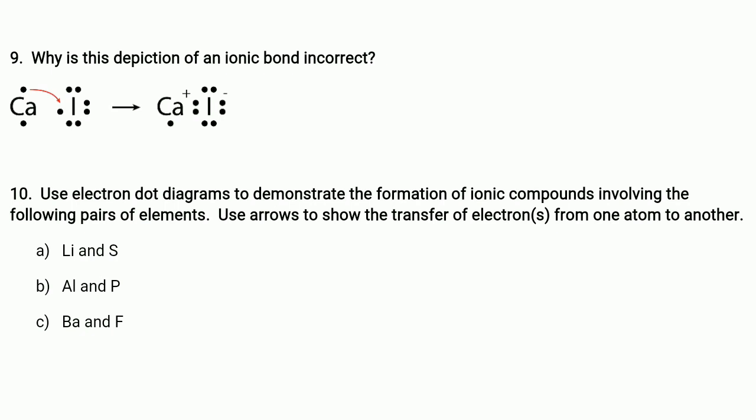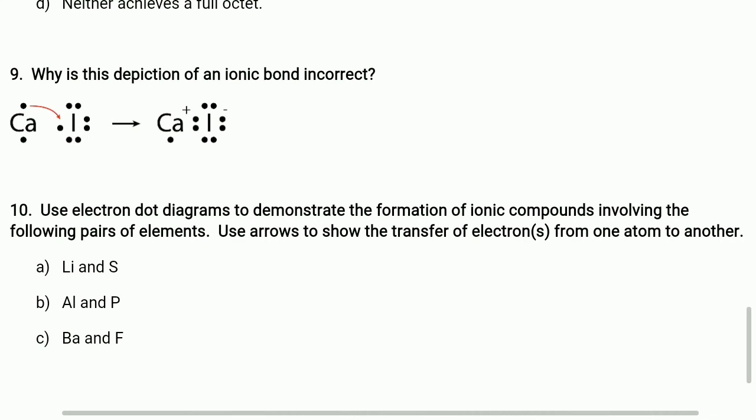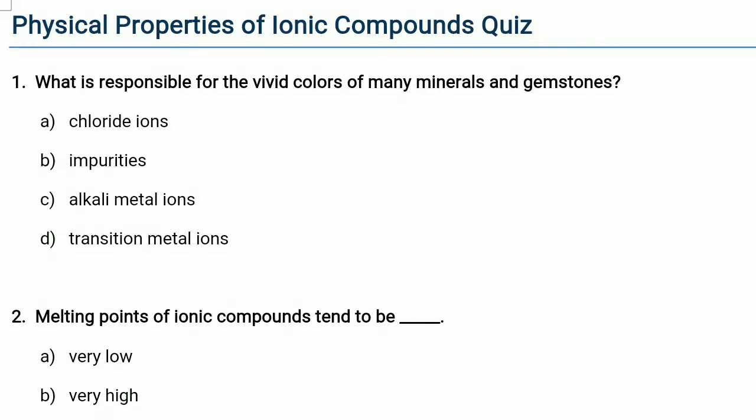Question 10. Use electron dot diagrams to demonstrate the formation of ionic compounds involving the following pairs of elements. Use arrows to show the transfer of electrons from one atom to another. A. Lithium and sodium. B. Aluminium and phosphorus. C. Barium and fluorine. This quiz is based on the physical properties of ionic compounds.